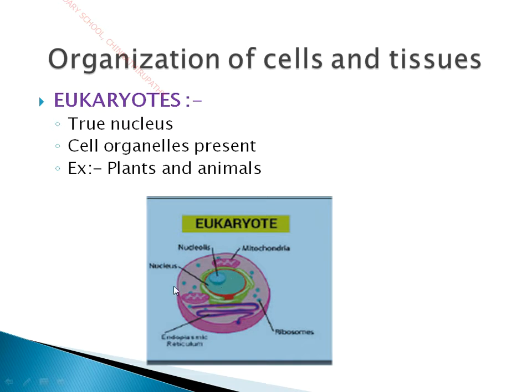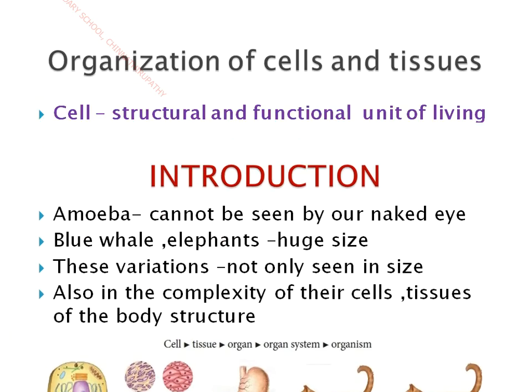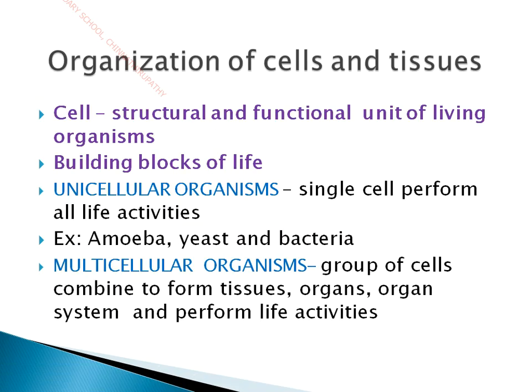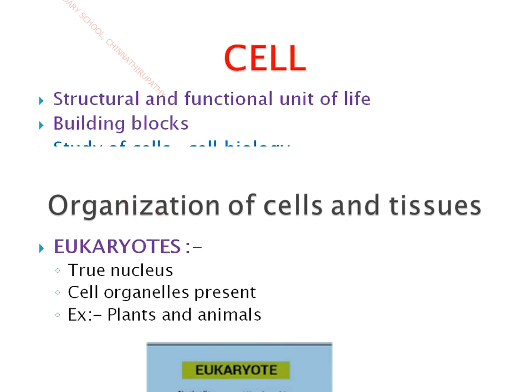So this is called a eukaryotic cell. It contains a true nucleus and all the cell organelles are present. So based upon the number of cells, organisms are divided into unicellular and multicellular, and based upon the presence or absence of a well-defined nucleus, they are classified as prokaryotes and eukaryotes.